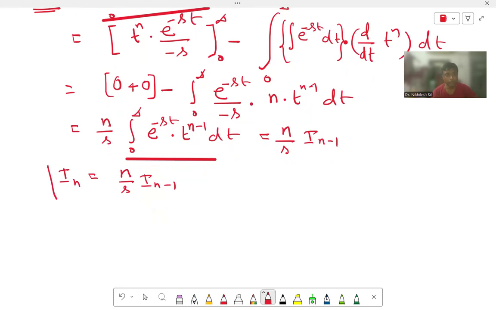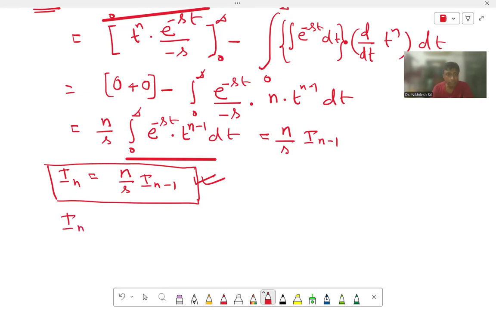Now using this relation, we will find the value of the integration, because I don't know how many times we have to do the integration. So that's why, by using this formula, we will find the next value I(n-1), and when we get the value of I(n-1), we will get I(n-2). Again we get the value of I(n-2), and so on. This formula is called the reduction formula. It is a very useful technique to find the integration.